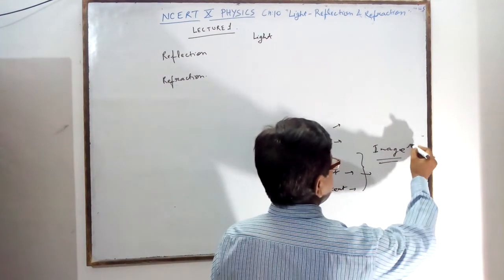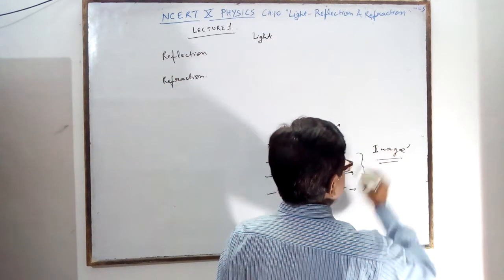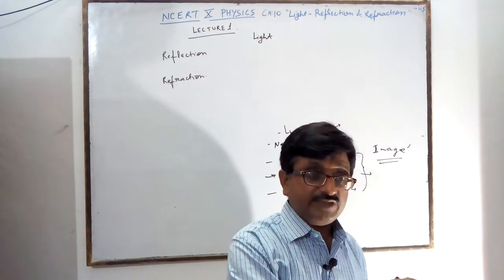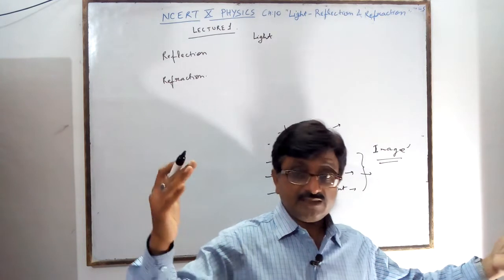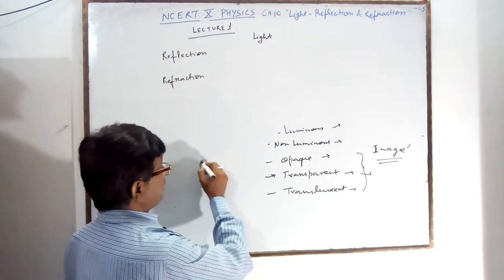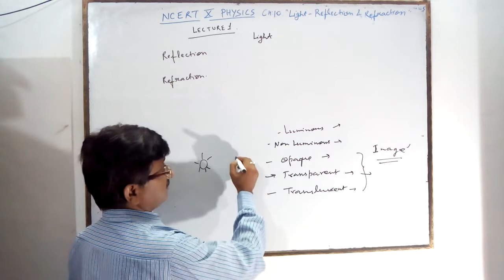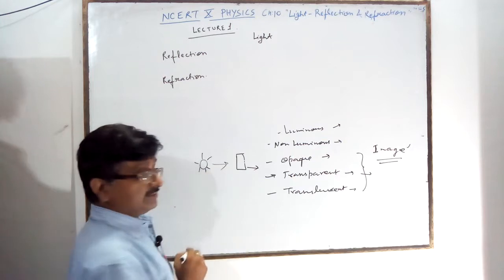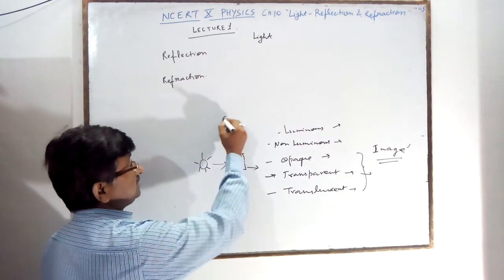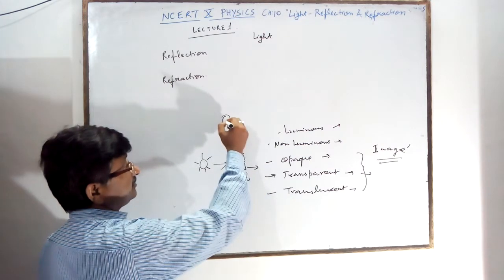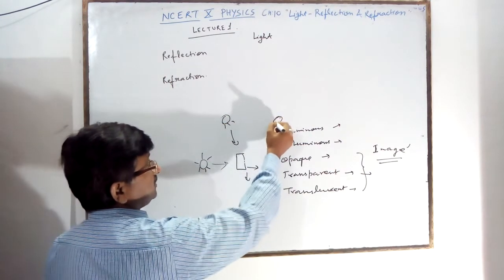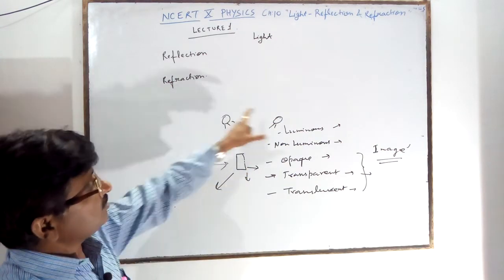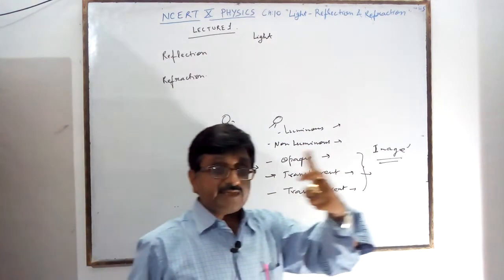An image is a copy of that object. You can see your image formed when the sun is in the morning, afternoon and evening. In the morning your image is very long. The image is always formed in the direction opposite to the light. You stand here, and your image will be formed in this direction. Sunrise is coming from this side, and when the sun is here, your image is on this side. And due to this image, you get the Jantar Mantar.